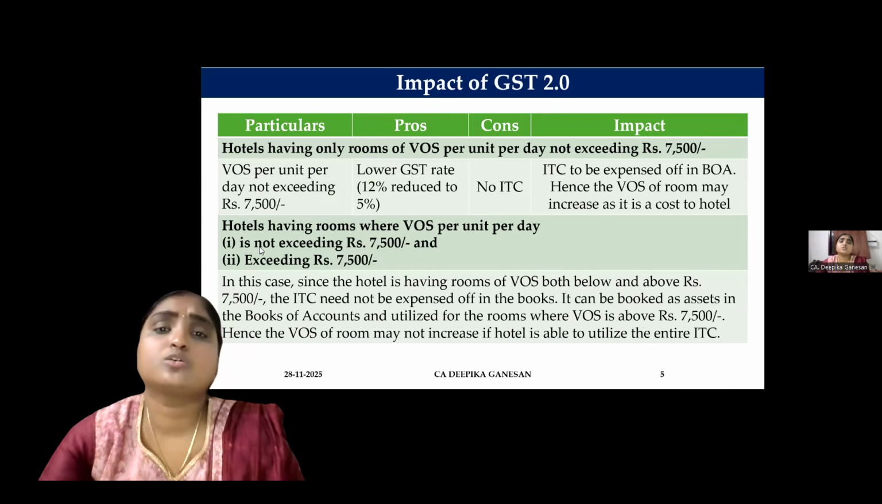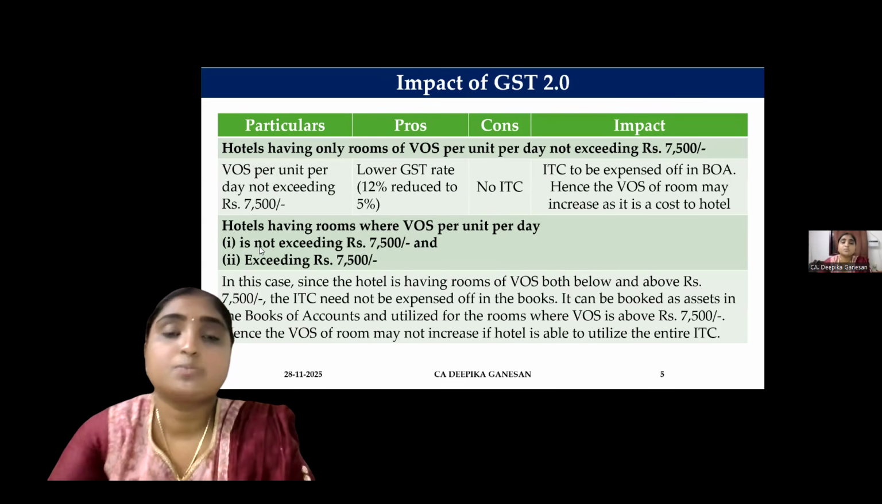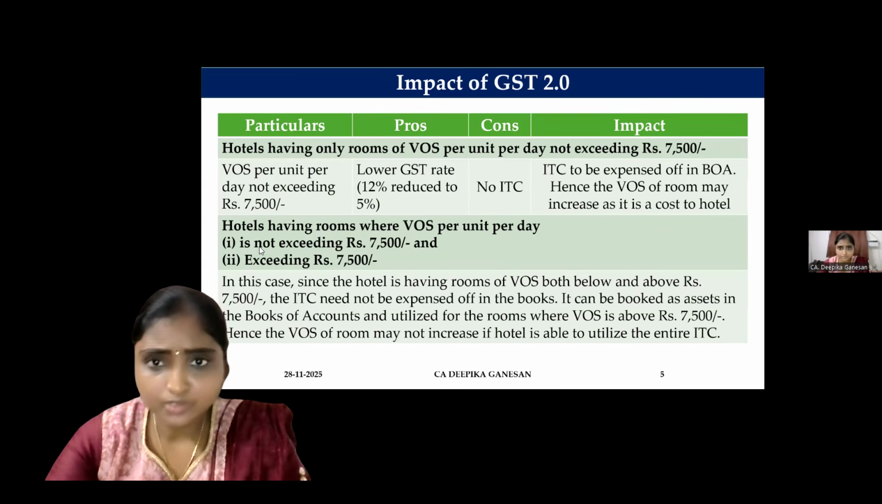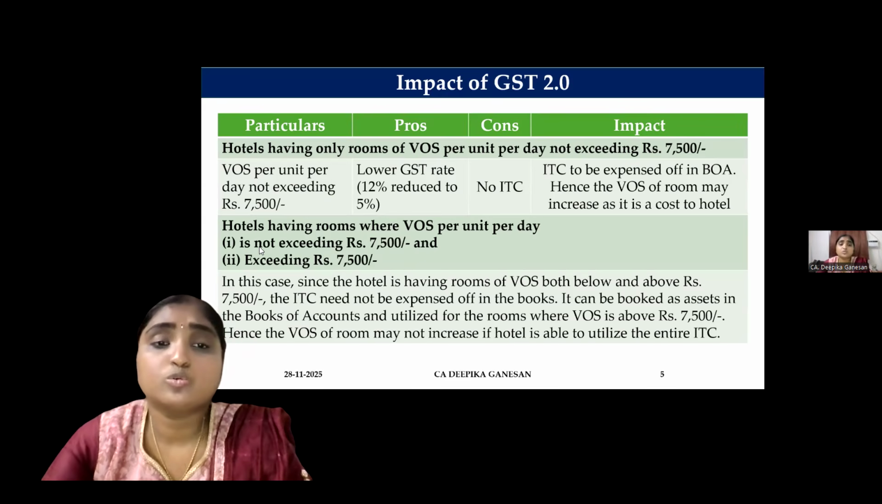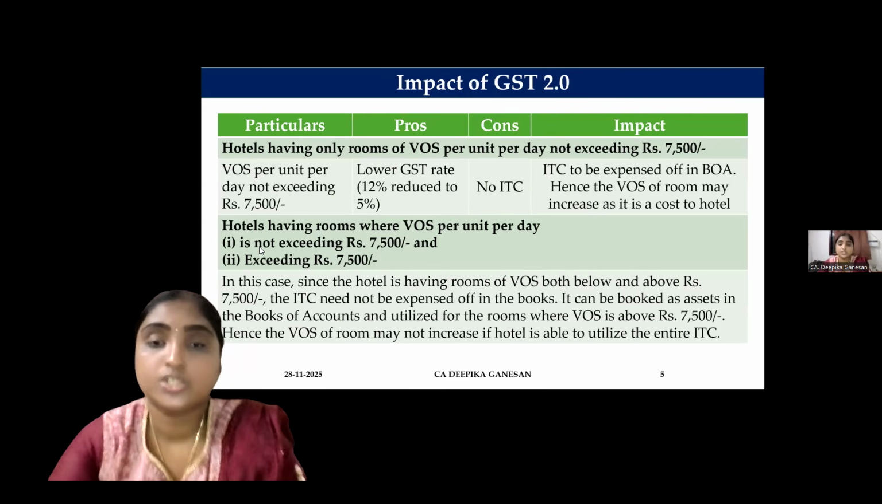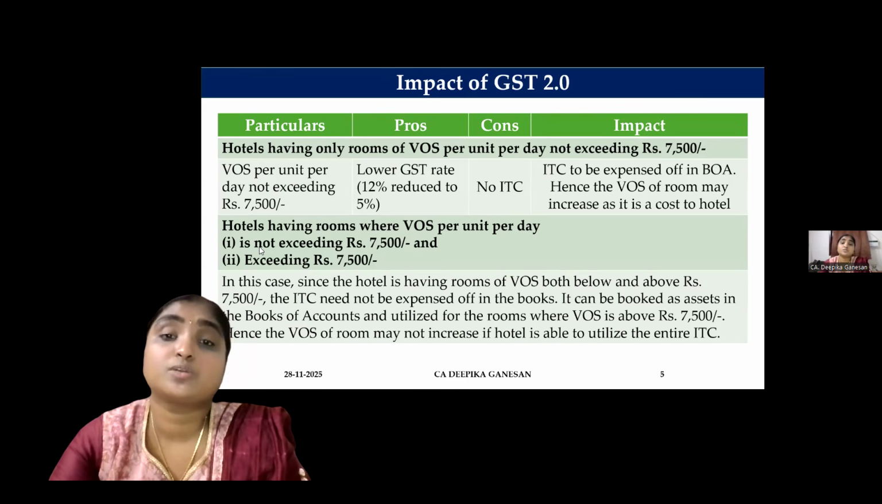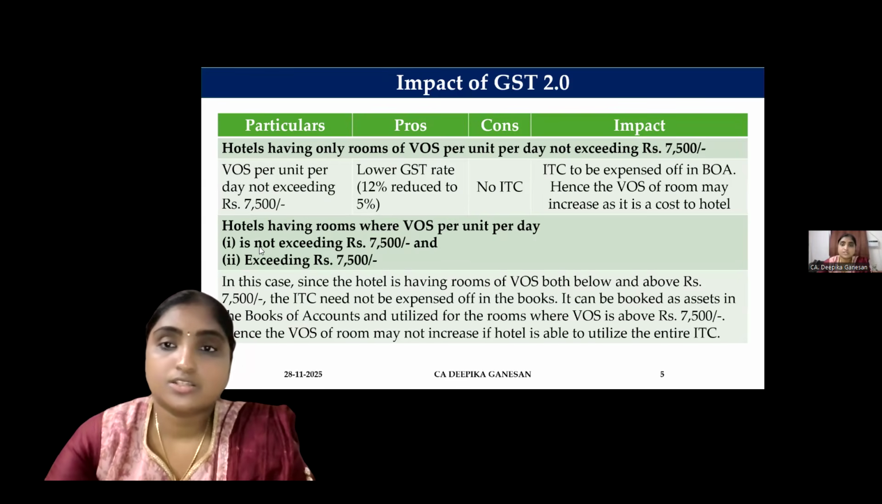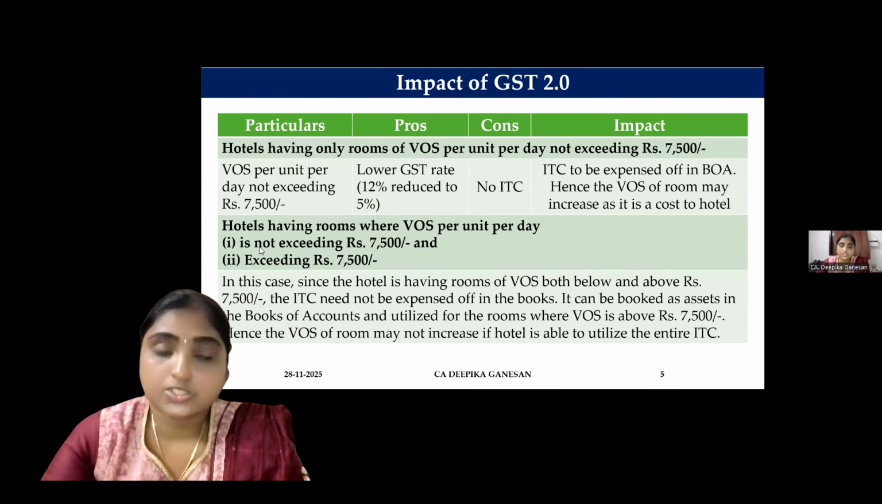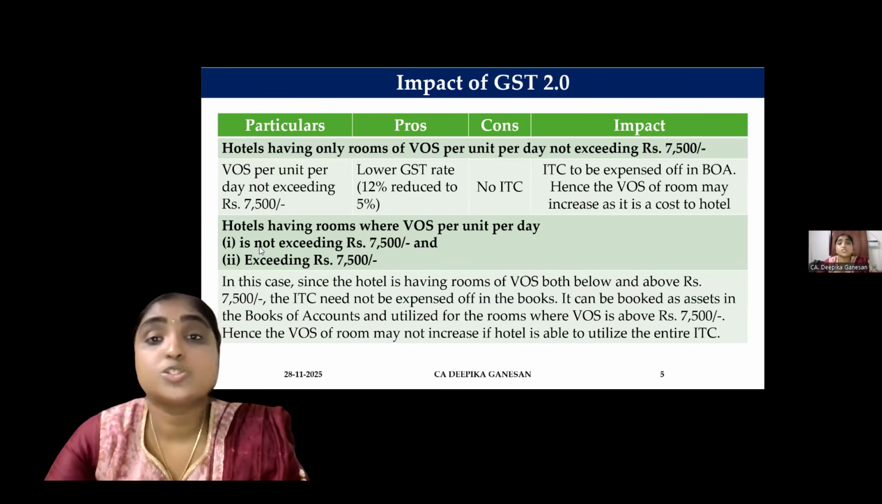Now, what are the pros and cons and the impact? Suppose a hotel or a guest house, any hospitality business, has rooms where the value of supply per unit per day is not exceeding 7,500. They have only those rooms, and no rooms where the value of supply is exceeding 7,500. In this case, the rate is 5%. That is the advantage. But what is the disadvantage? No input tax credit.